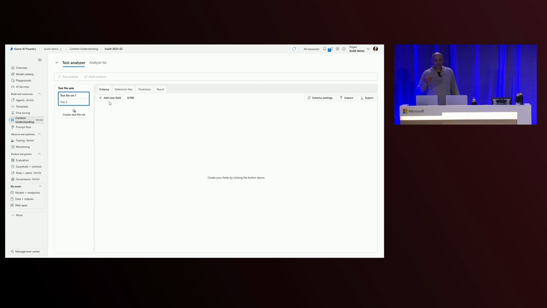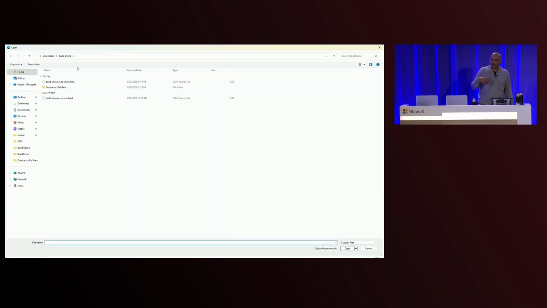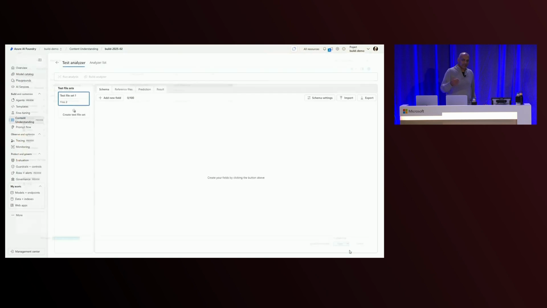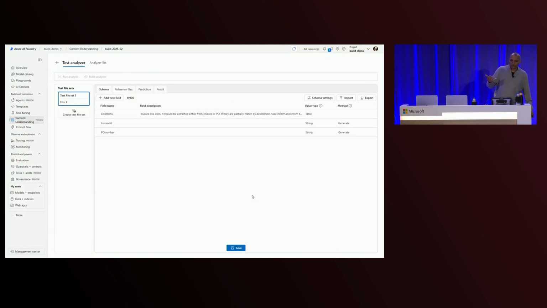But in this instance, since this is a demo, we don't want to necessarily do that. I'll point you to another new feature that we added into the AI Foundry, which is the import schema. So I've already defined a schema. I'm just going to import that. But once I import this, we'll go take a look at the fields that we're defining as part of this process. So now that I've got the schema imported, the first thing you'll notice is it's a really simple schema, just to make sure that we're sort of on the same page here. It's just got three fields: a PO number, an invoice number, and a set of line items, right? So the invoice number, obviously, we want that extracted from the invoice.